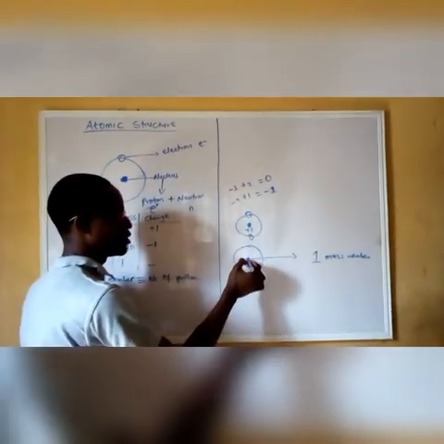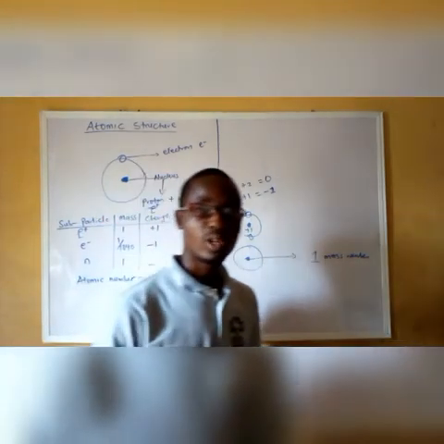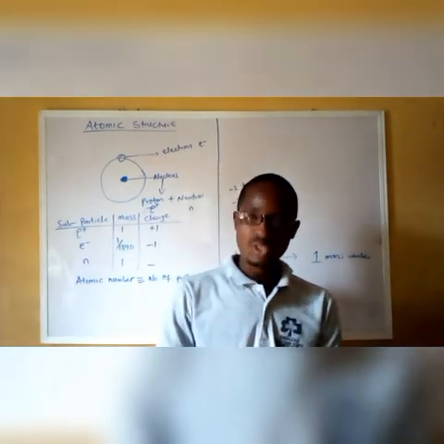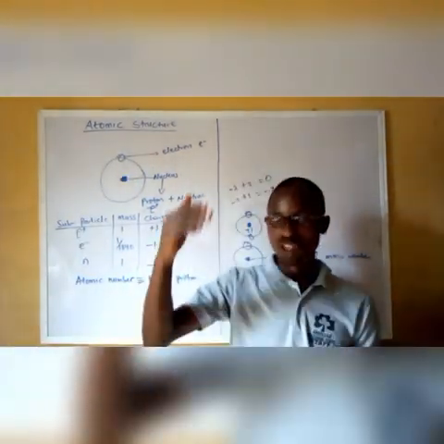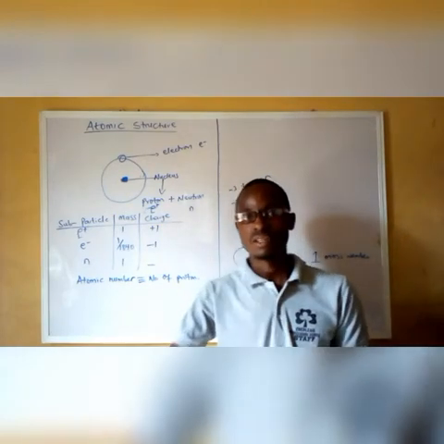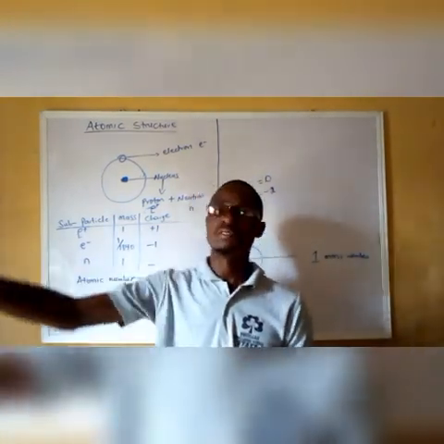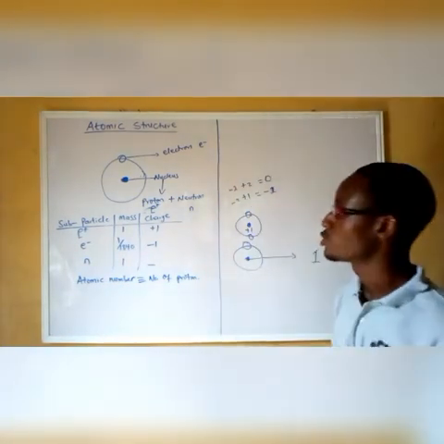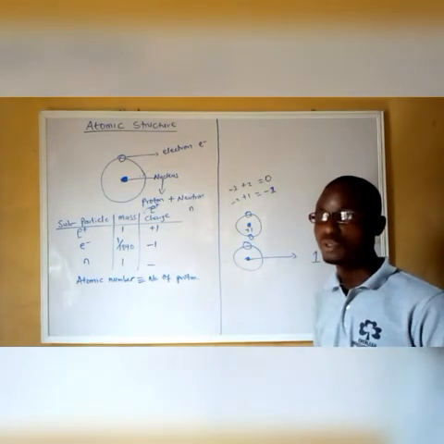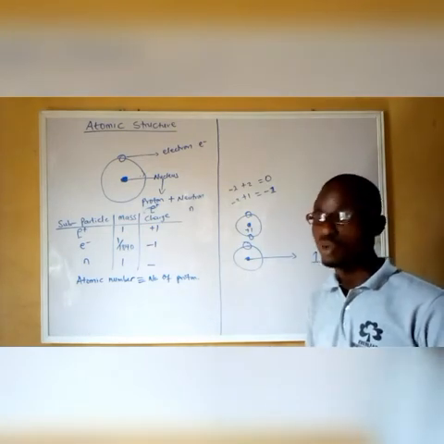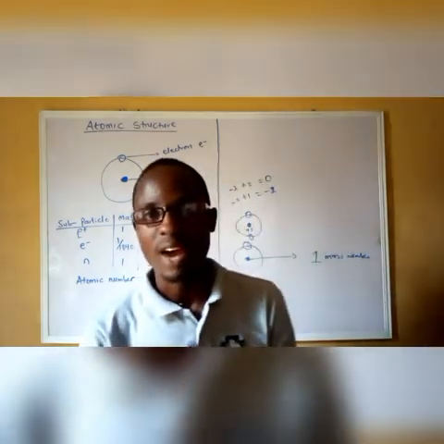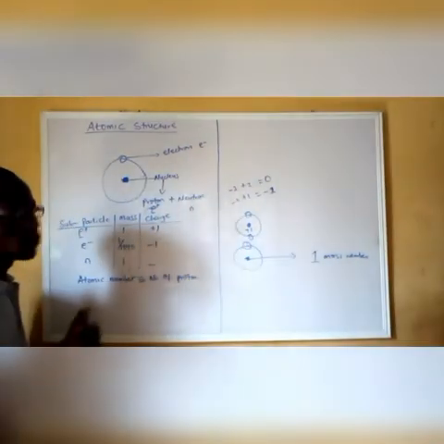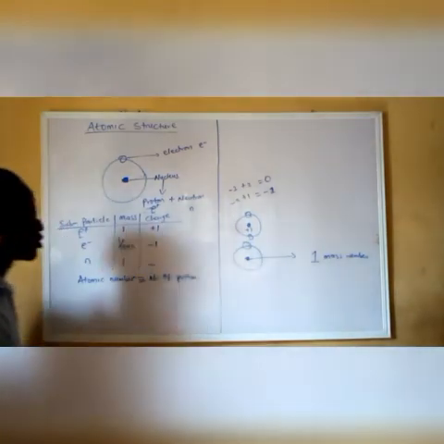Since I have made mention of the equivalence in number of protons and electrons, hydrogen will have only 1 electron. As you move down the first 20 elements, you get more complex atoms that have 2, 3, 4, 5, 6, 7 electrons, and so on. We're still going to talk about how to arrange these electrons outside the nucleus, because electrons don't just stay around the nucleus anyhow. There is a specified arrangement for electrons around the nucleus. So now let's talk further about the particles in the nucleus.